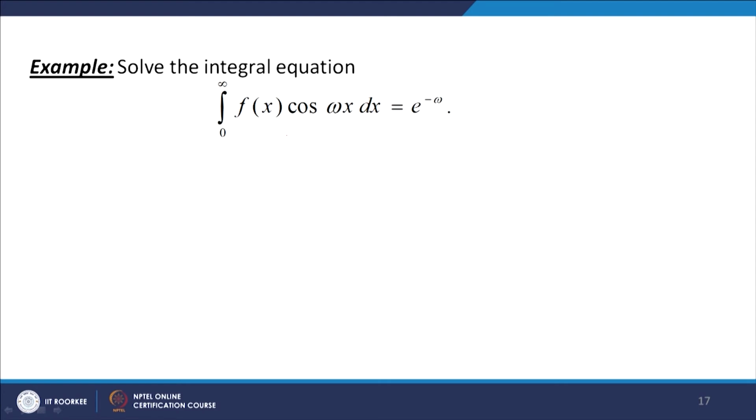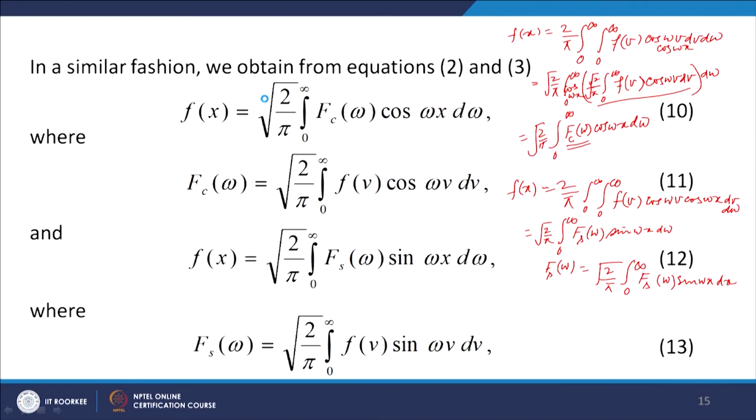This is an integral equation because the unknown function f(x) appears under the integral sign. If you look at the integral, it is 0 to infinity f(x) cos(omega x), so it actually gives the Fourier cosine transform of the function f. The Fourier cosine transform is F_c(omega) = root 2 over pi, integral 0 to infinity f(v) cos(omega v) dv. If you replace the variable of integration v by x, it is 0 to infinity f(x) cos(omega x) dx.